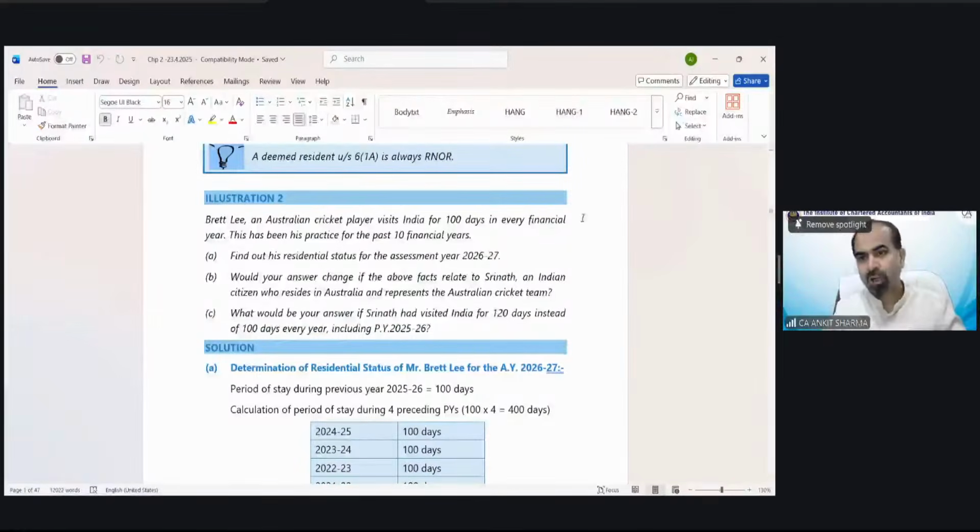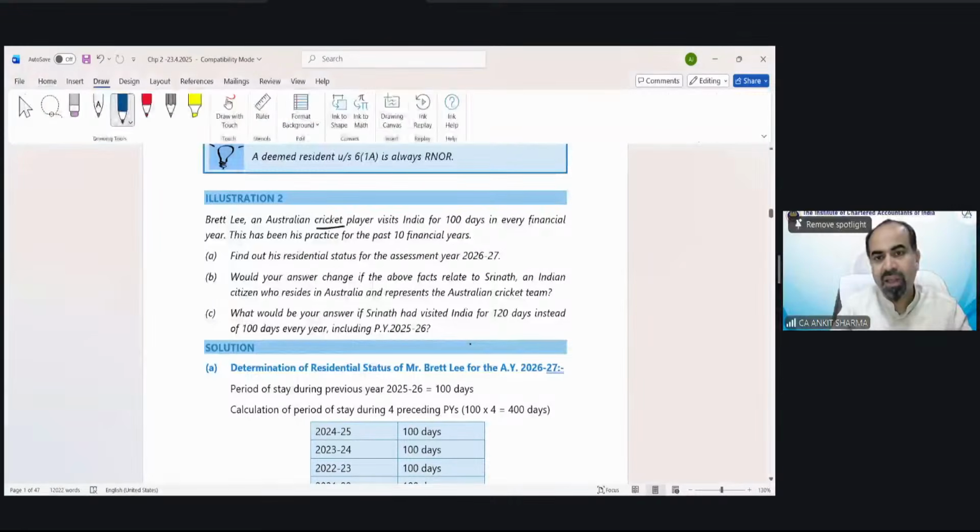So illustration number 2 is in front of us to understand. It says Bratley, an Australian cricketer, visits India for 100 days in every financial year. This has been his practice for the last 10 financial years. We discussed this kind of question in the last session. Because he is an Australian cricketer, that means he is not a citizen of India. If he is not a citizen of India, both conditions are applicable to him. Accordingly, he would satisfy the second condition. He would become a resident in India.